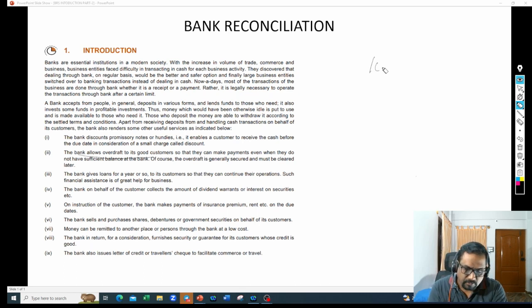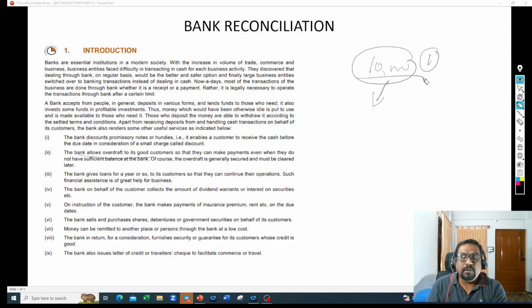For example, if I have 10,000 rupees in deposit in the bank, it doesn't mean that I can withdraw only 10,000 rupees. In normal circumstances, you cannot withdraw beyond 10,000 rupees. Even 1 rupee you cannot withdraw beyond 10,000, because you have 10,000 rupees in the bank and you are allowed to draw only to the extent of 10,000.